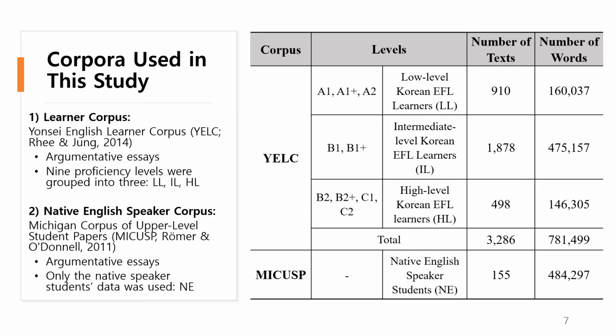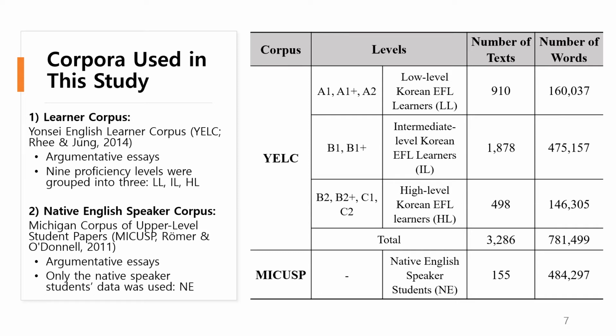So for the learner corpus, I used the Yonsei English Learner Corpus, also called YELC, and this corpus consists of argumentative essays written by Korean EFL students at the pre-university level. I divided the learners into 3 different groups: lower level, intermediate level, and higher level.